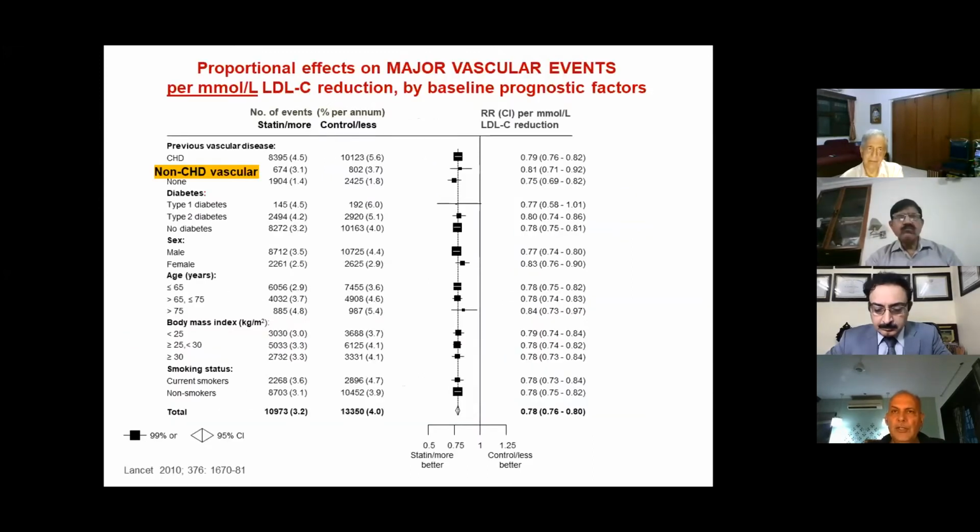Then there was a meta-analysis of 26 statin trials, which also showed that irrespective of age, sex, whether you are diabetic or non-diabetic, whether you have peripheral artery disease or no peripheral artery disease, if you reduce LDL cholesterol by 40 milligram, there is about a 24% reduction in MACE.